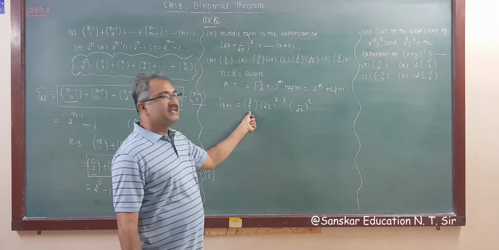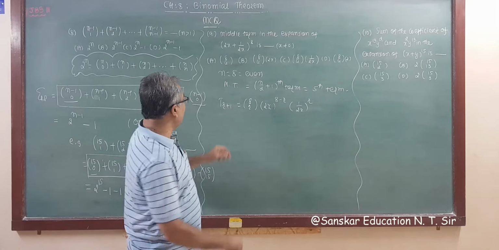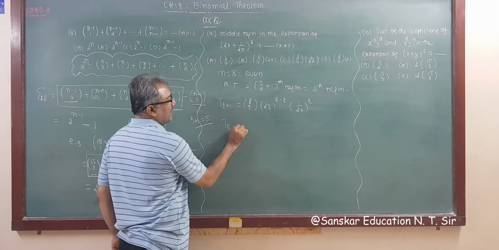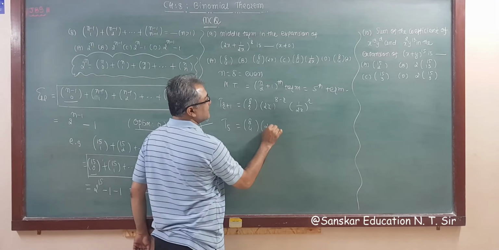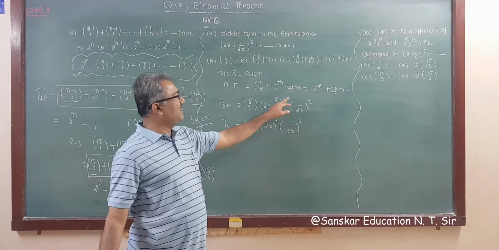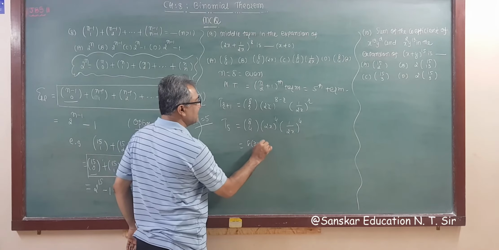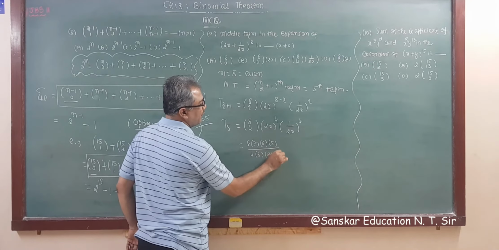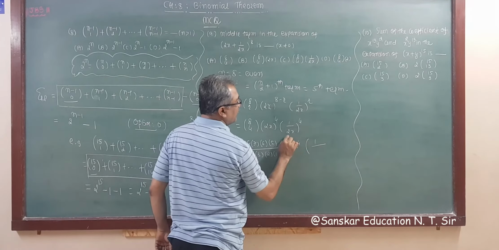So what we have to do? Substituting r plus 1 is 5, so r is equal to 4. So taking r equal to 4, I am writing directly. So 8C4, this is twice x raised to 4, and this is 1 upon twice x raised to 4, because 8 minus 4 is 4. Right? So 8C4 is 8, 7, 6, 5 over 4, 3, 2, 1. 2 raised to 4 is 16, x raised to 4, and 1 upon 2 raised to 4.